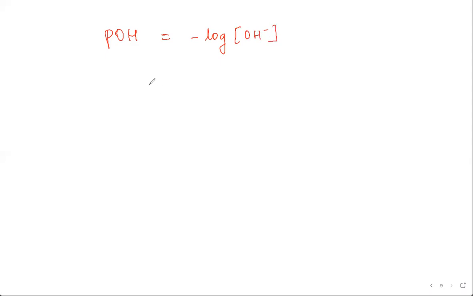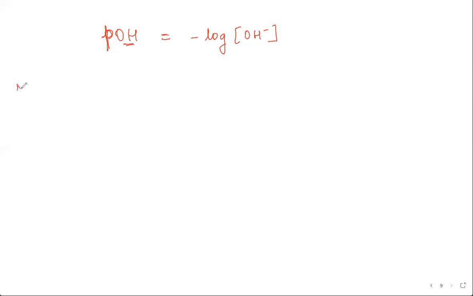Absolutely. So basically, if you find a small p written here, it needs to be a small p, not a capital P. This small p basically means you need to take the negative log to the base 10 of whatever you have here. So if it is pH, the concentration of H plus; pOH, the concentration of OH minus. Similarly, that's how you have the values of pKa and pKb and all of those things.